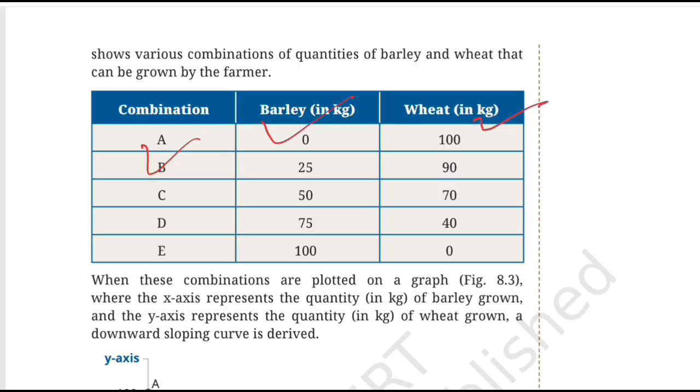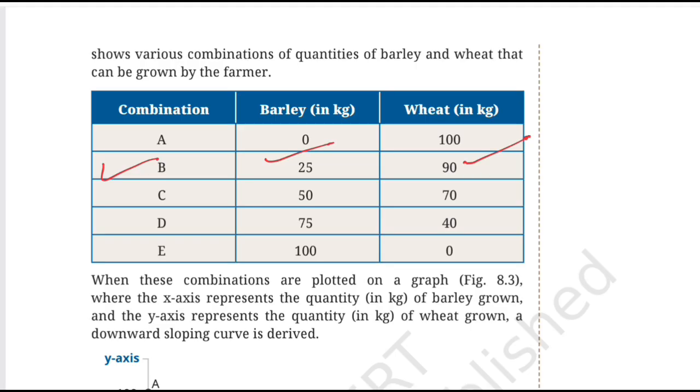Okay, so talking about point A here, if the farmer produces 0 kg of barley, then he would be able to produce 100 kgs of wheat. So all the relevant resources that are there, he will put into wheat production. Let's go to point number B. In point number B, if he grows 25 kg of barley, then 90 kg of wheat.